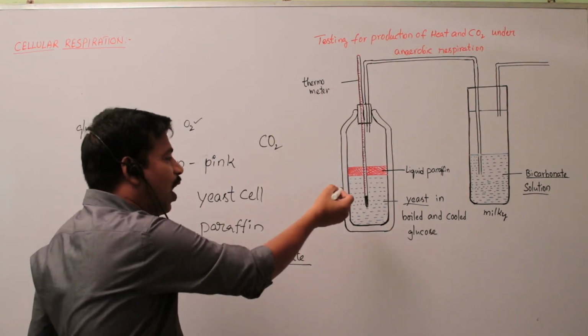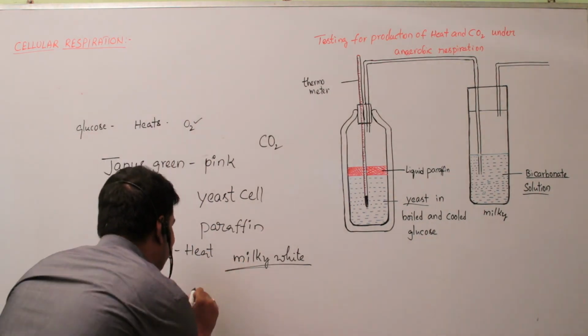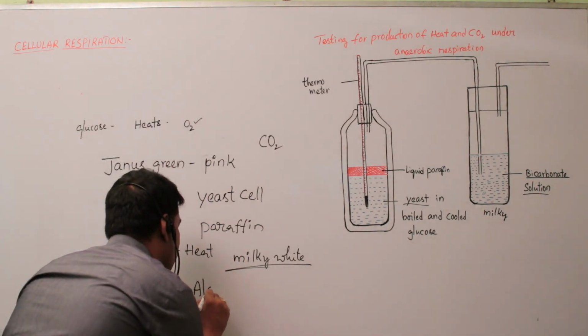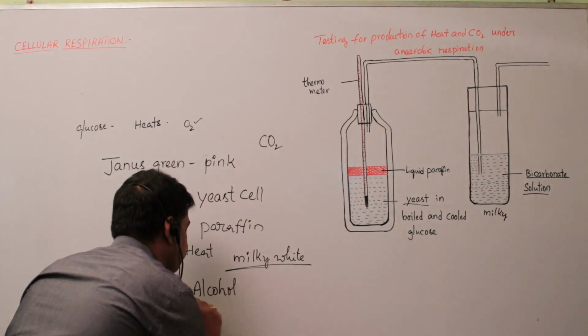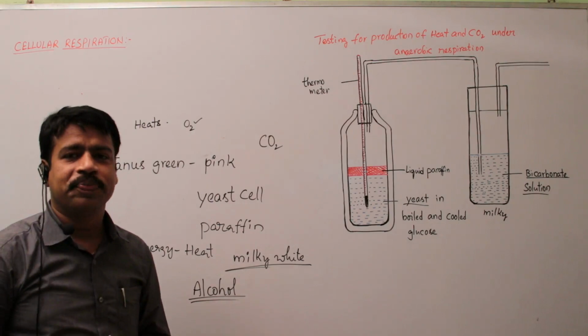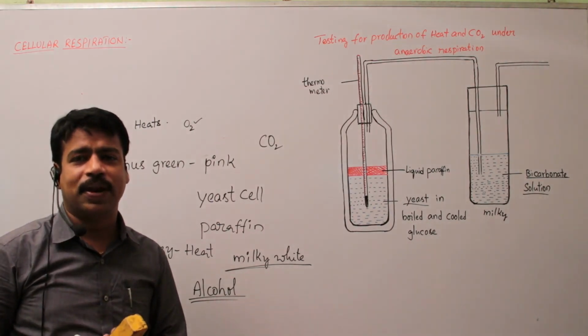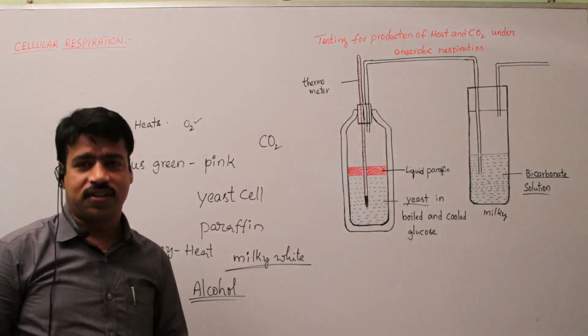And while observing the glucose solution, it smells like alcohol. Most commonly, wild yeast cells turn the glucose solution into alcohol in the absence of oxygen.